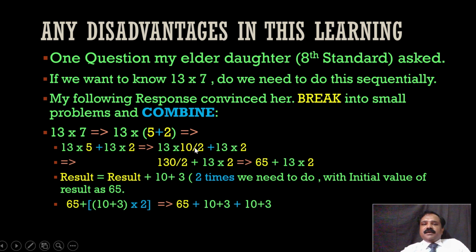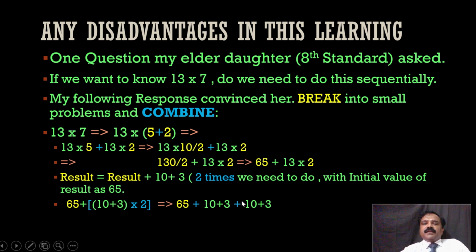So 130 divided by 2, that is 65, and the remaining is 13 plus 2. So here we can apply the same logic, 10 plus 3. So 65 plus 10 plus 3, that is 75 plus 3, it's 78. 78 plus 10 is 88. 88 plus 3 is 91, right?